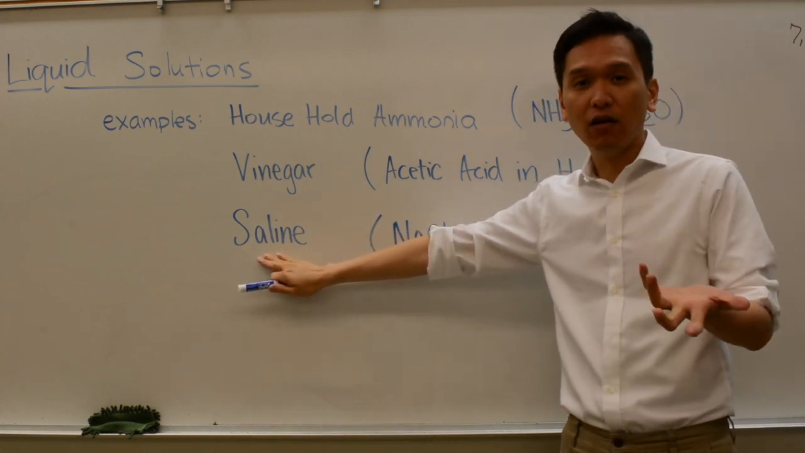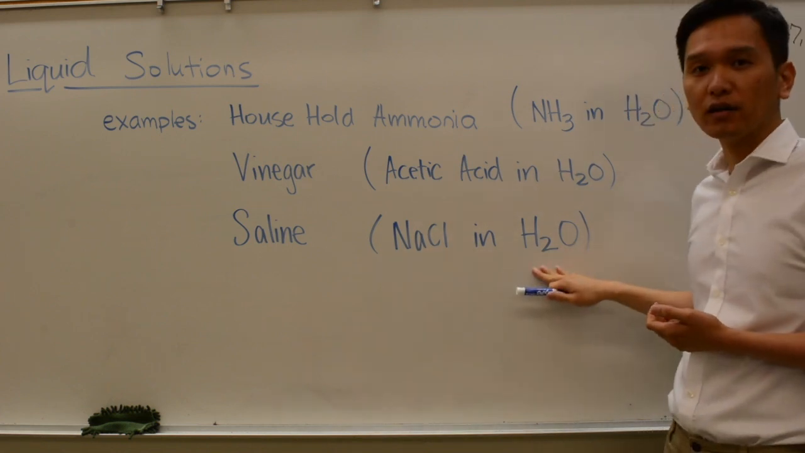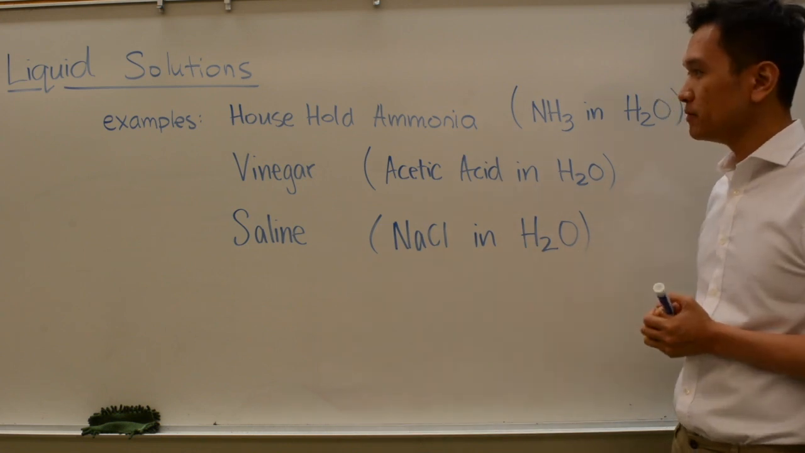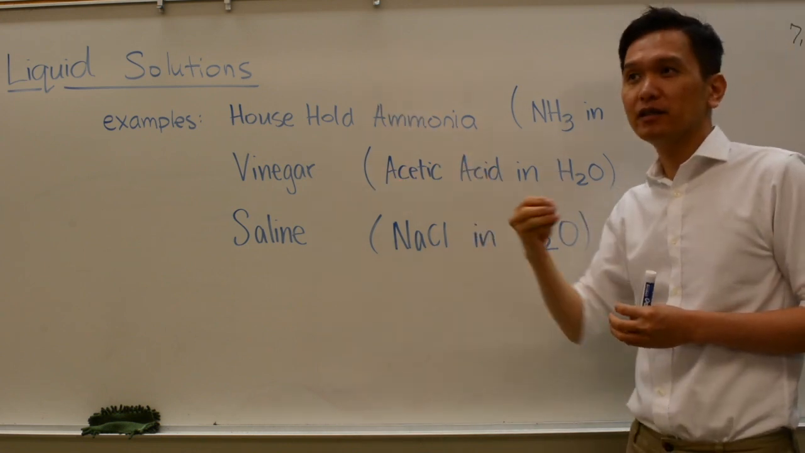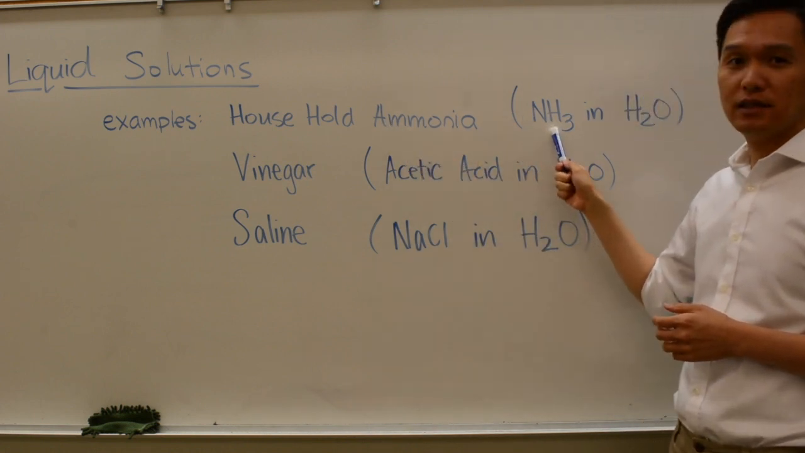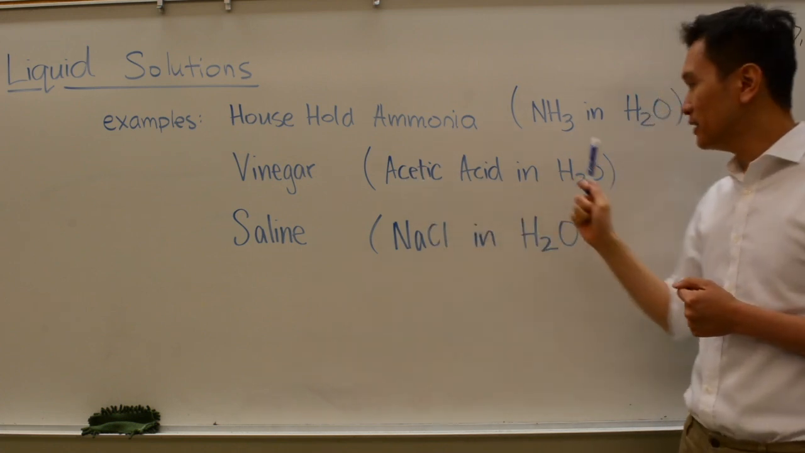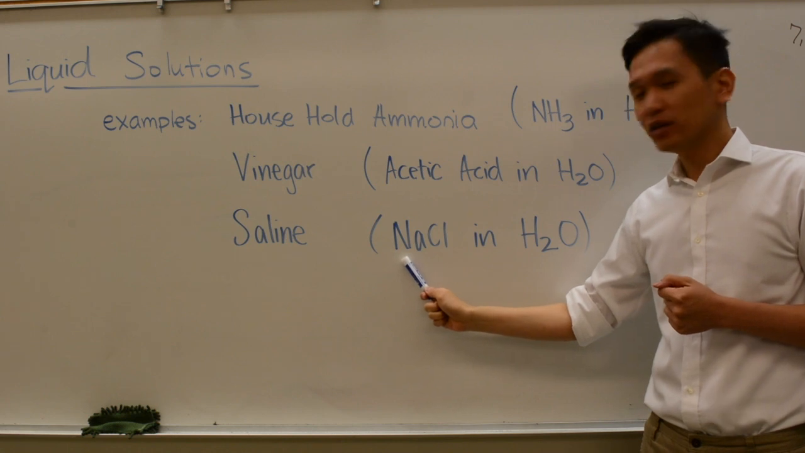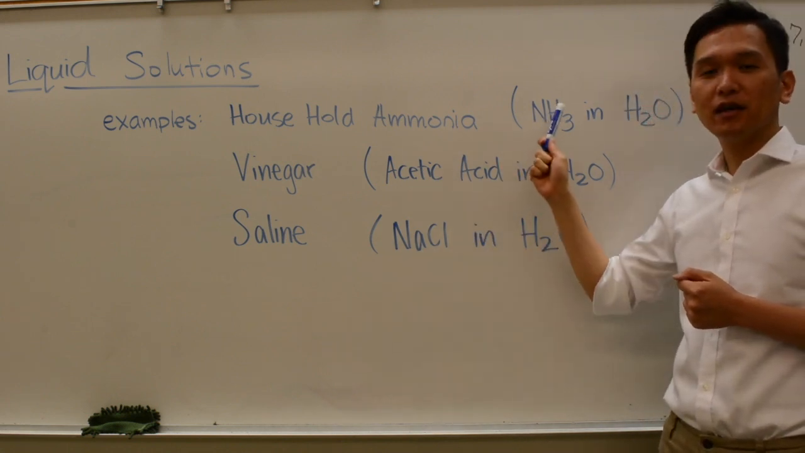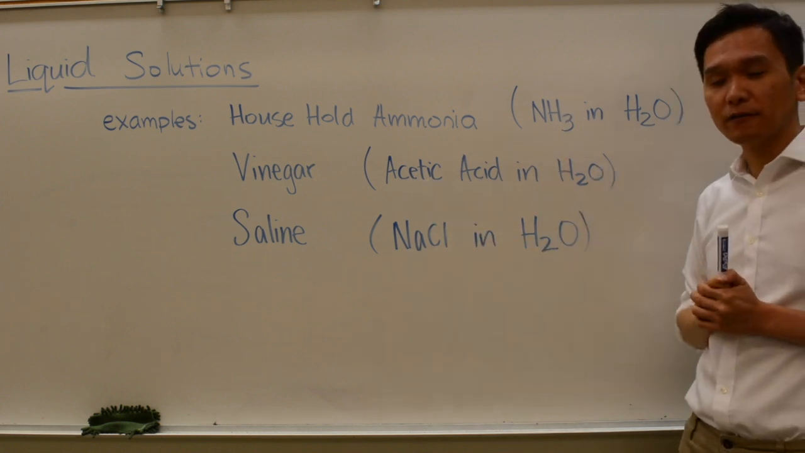And finally here, our last example is saline. Saline or seawater is basically NaCl, sodium chloride, dissolved in water. So again, sodium chloride will be your solute and water will be your solvent. So now the difference between these three examples is the phase that the solute is in. For example, ammonia is a gas in a liquid. Acetic acid is a liquid in a liquid. Sodium chloride is a solid in a liquid. So you can have three phases, gas, liquid, solid, all dissolved in water.